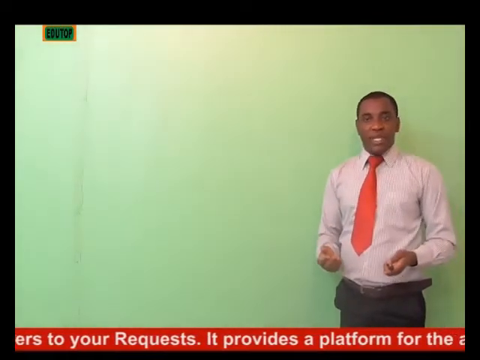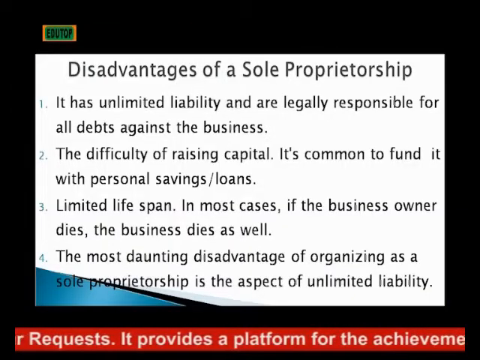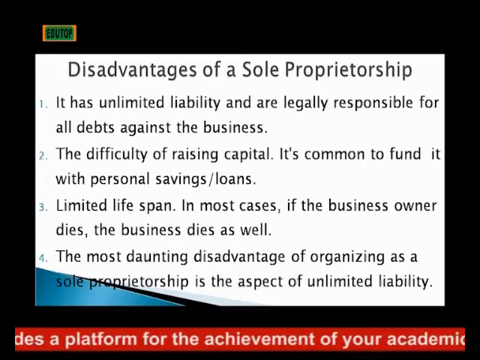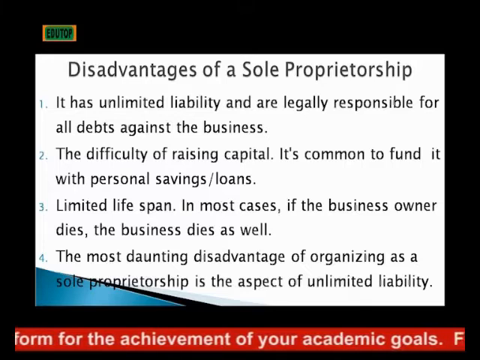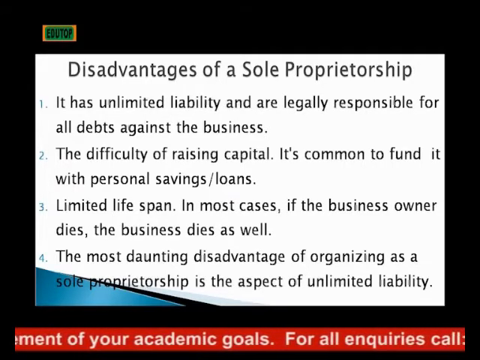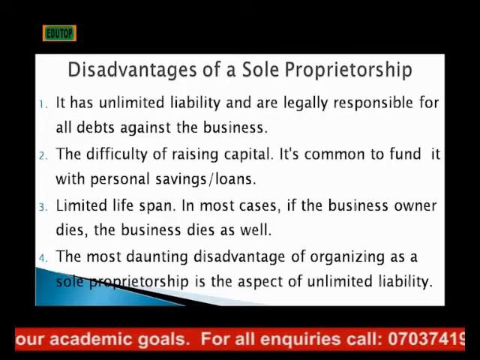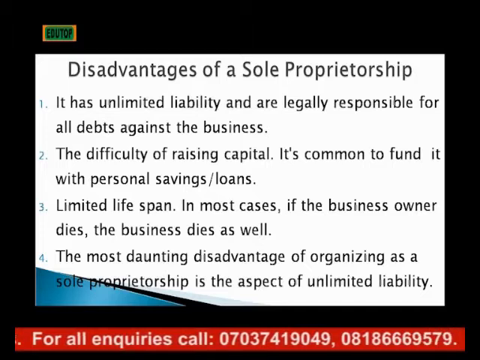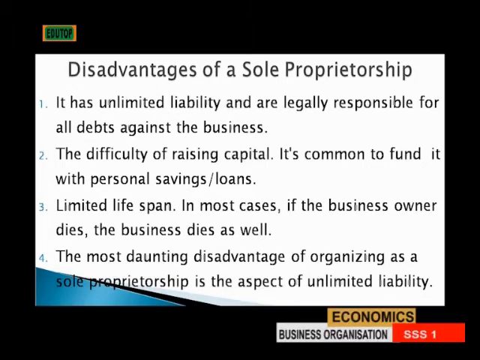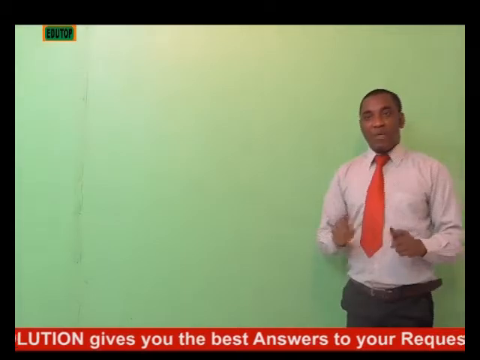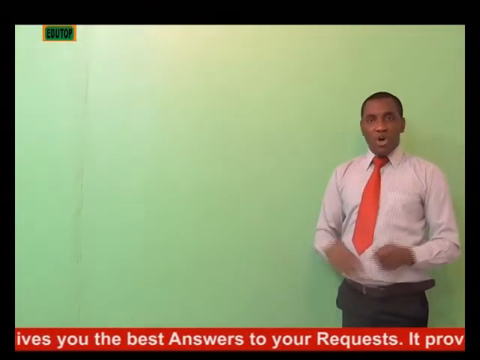The first one I have here is that it has unlimited liability, and the owner is legally responsible for all the debts against the business. Anything that happens in the business that is not palatable to the business, that is somehow in the form of debt or in the form of inconveniences, it is the owner that will bear all the risk. So the extent to which the owner will bear the risk is not limited to the business. That is the unlimited liability of the sole proprietorship.